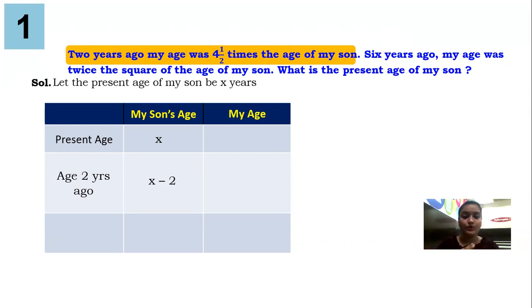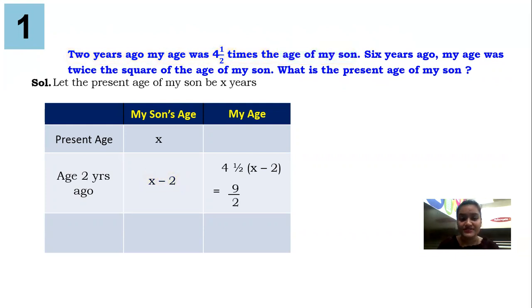2 years ago, it will be x minus 2. At that time, my age was 4.5 times the age of my son. 2 years ago, what is the age of my son? X minus 2. 4.5 is a mixed fraction, so let's make it proper. 4 2s are 8 plus 1, 9. So we got my age idea.